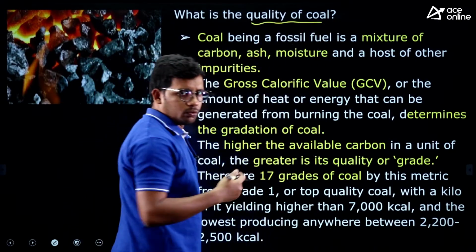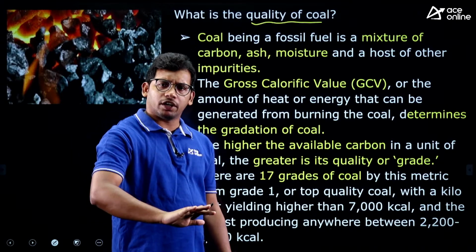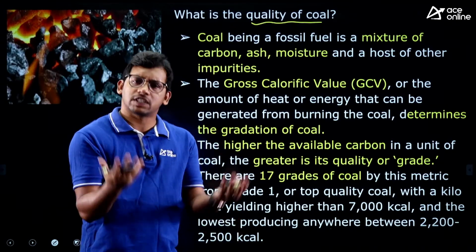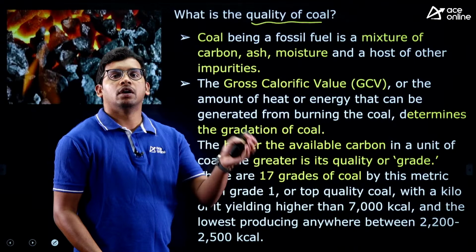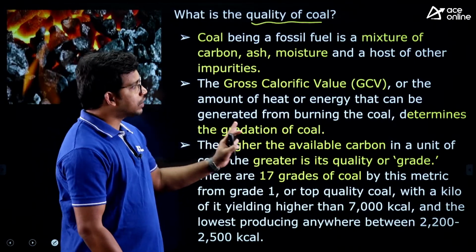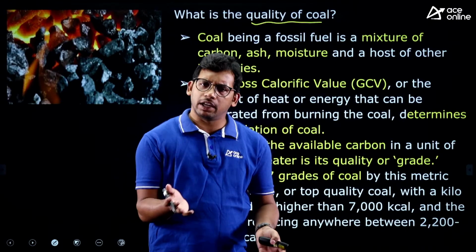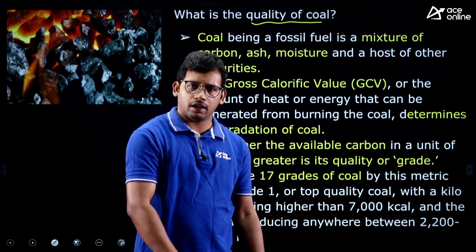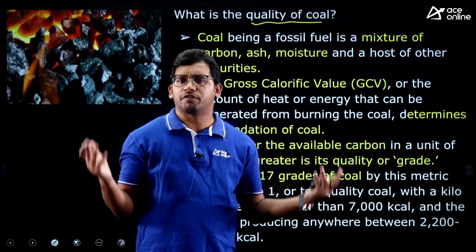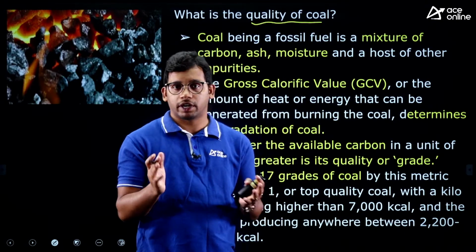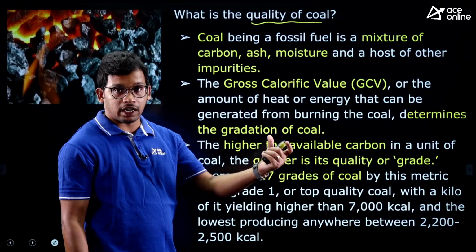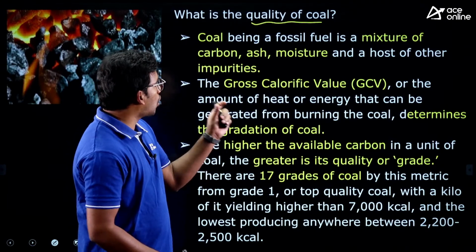We have seen just now that there is a quality difference: cheap quality coal or high quality coal. How can you decide whether it is good quality or bad quality coal? Before that, let's understand what coal actually is. Whatever plant material, organic material, lay under the land for hundreds or thousands of years becomes blackish coal. Coal is a mixture of carbon, which is very common.